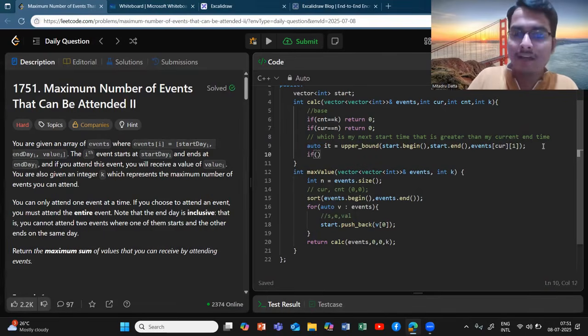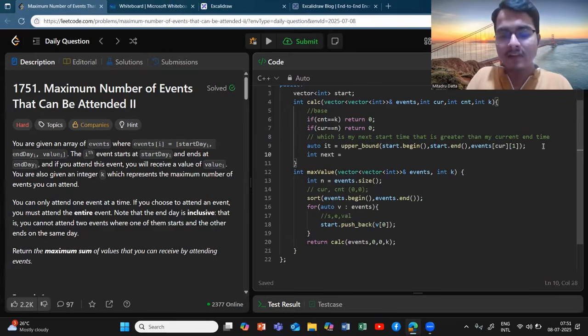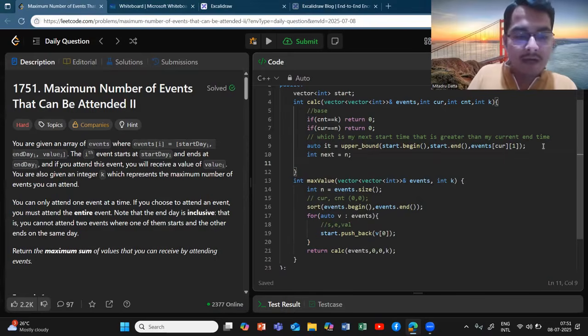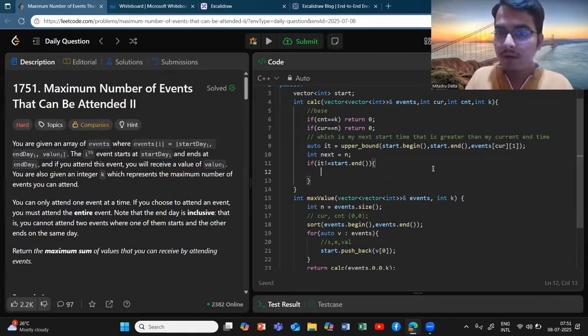Now let's say I will have a variable next, which will be initialized to n initially. But if it is not equal to start dot end, this simply means that if you have found it, just do something like next equals it minus start dot begin.